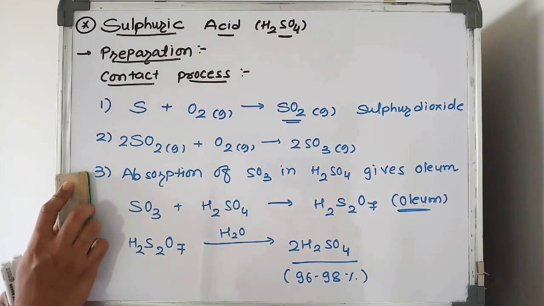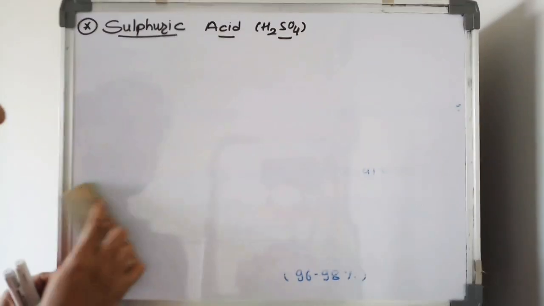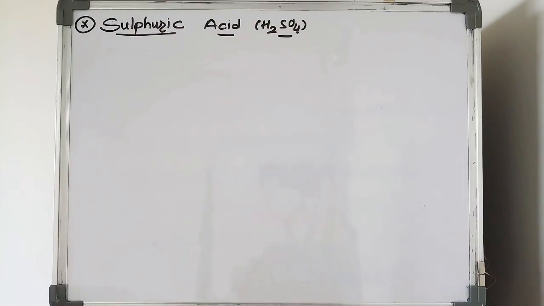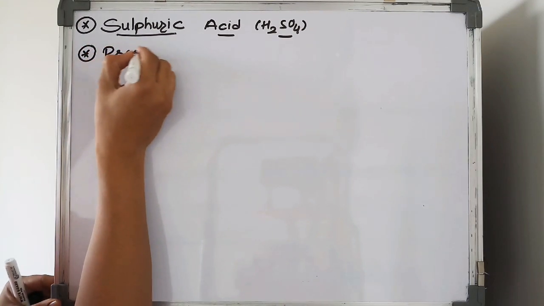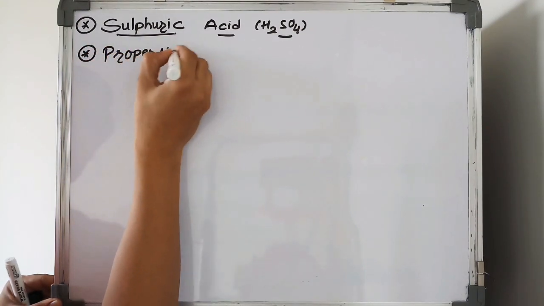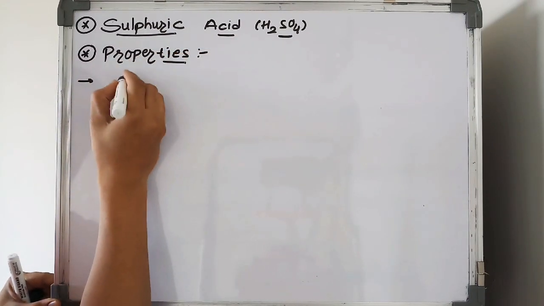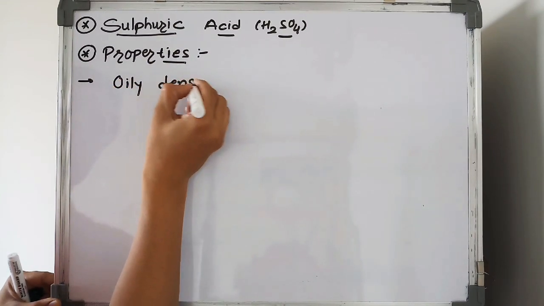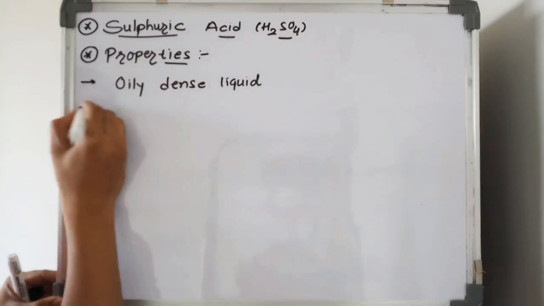Now the properties of sulfuric acid. First of all, sulfuric acid is an oily, dense liquid.